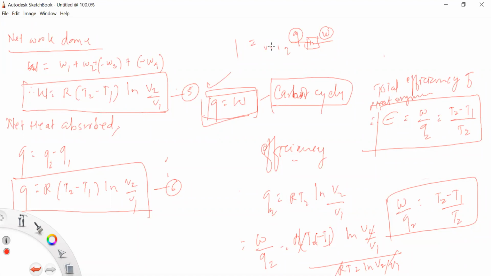So we can define the efficiency of a heat engine as the fraction of heat absorbed by an engine which it can convert into work. This is the simple definition of the efficiency of a heat engine. So this efficiency epsilon is equal to W upon Q2 or T2 minus T1 upon T2 or also Q2 minus Q1 upon Q2. So the value of T2 minus T1 upon T2 is less than 1, then the efficiency of a heat engine is always less than 1.